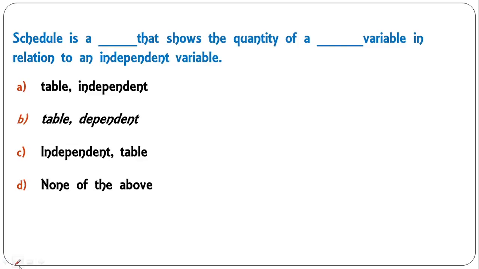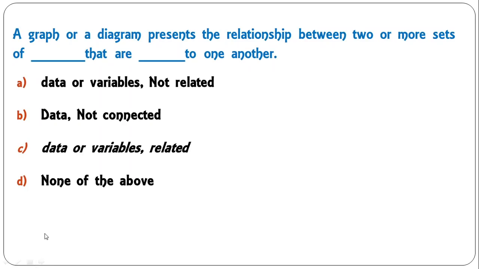Schedule is a dash that shows the quantity of a dash variable in relation to independent variable. So B is the correct answer. Schedule is a table, and the quantity of dependent variable in relation to independent variable. So B is correct answer. A graph or a diagram presents the relationship between two or more sets of data or variables that are related to one another. So C is the correct answer.